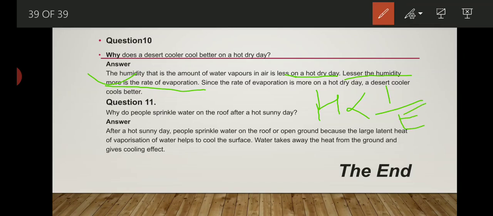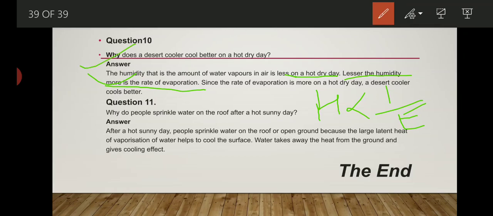Whenever the humidity is lesser, evaporation is higher. Since the rate of evaporation is more on hot dry days, a desert cooler causes better cooling. The best explanation of this question.